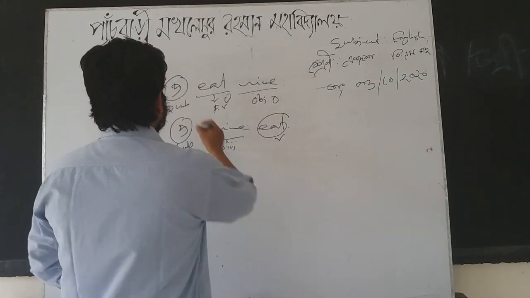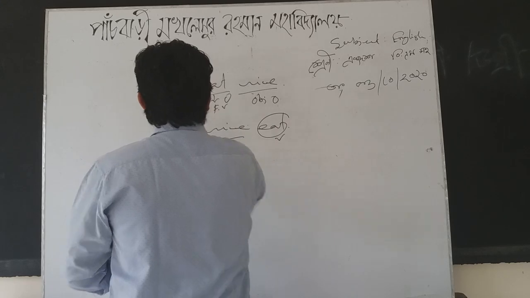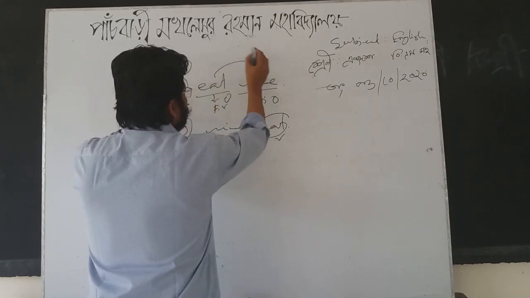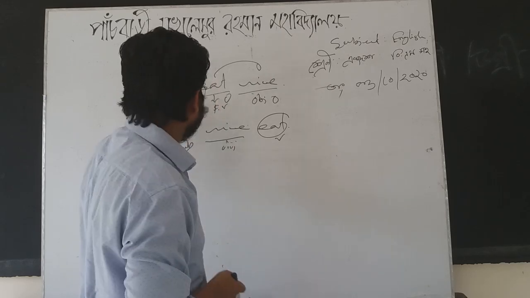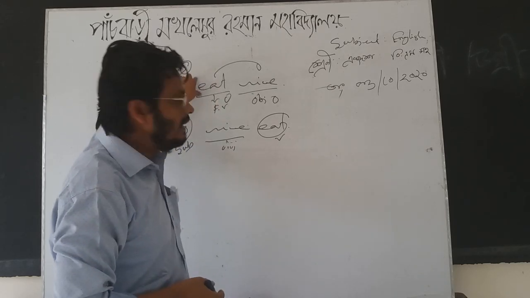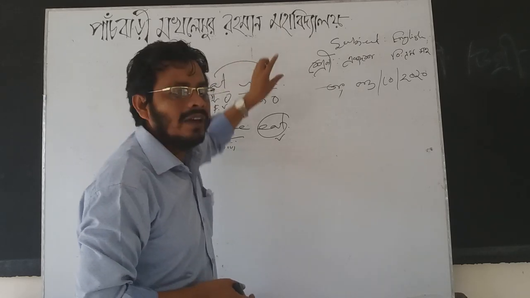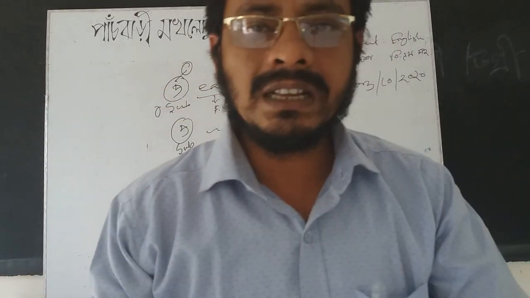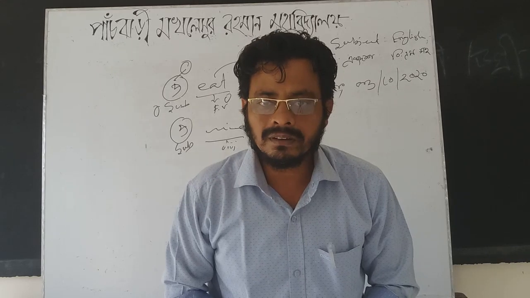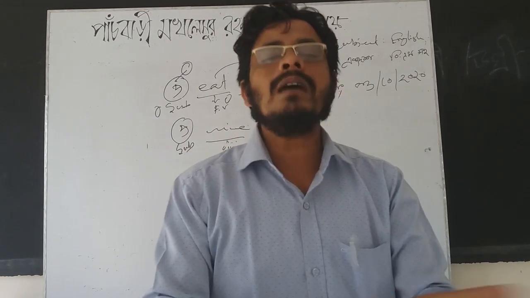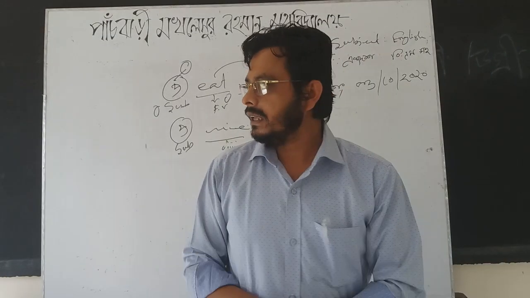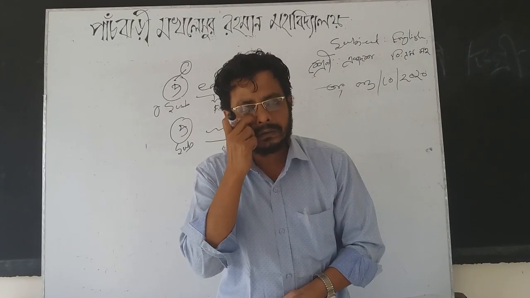I eat rice. Who is eating rice? I. This is subject. What am I doing? I am eating rice. The work of the subject is eating rice. This is the predicate. That means for whom something is said, this is subject, and what is said about the subject is predicate. The information given about the subject is called predicate.